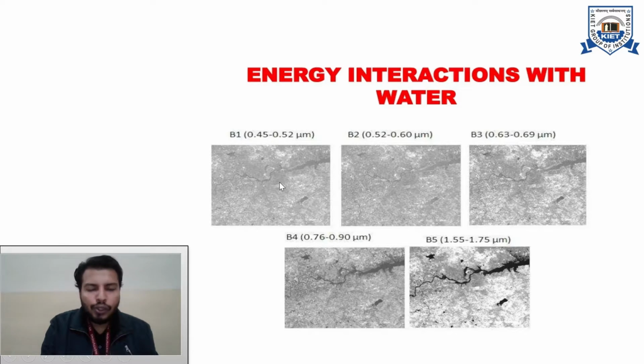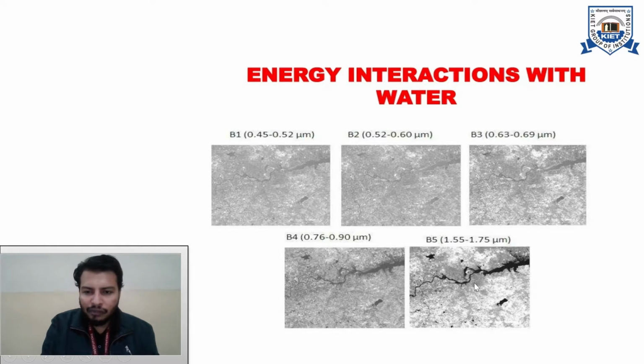Now let's say I want to see the distinctive boundaries of a water body, where water is present. I know that when I see this image in a higher wavelength band, water will not be reflecting any radiation, so it will appear pitch black or very dark in color. As you increase the wavelength, some portions get darker. As you reach band 4, the extreme of the visible region, the tonal distinction and black color appear more clearly. As soon as you select band 5, that is 1.55 to 1.75, in the near infrared or higher bands,